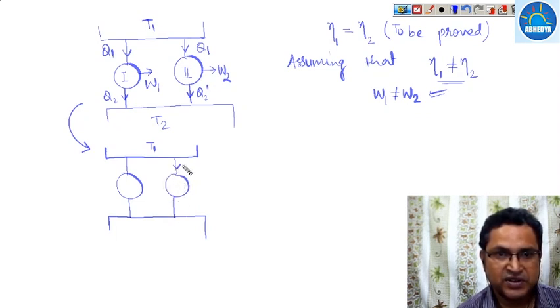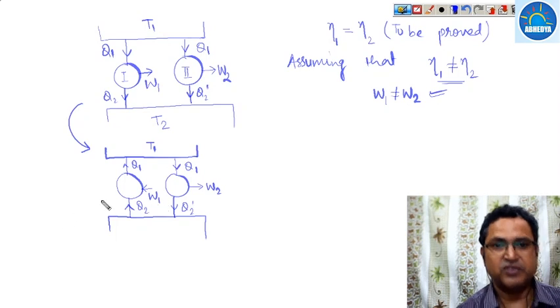So it is Q1, this is Q2 dash. This produces W2, and the reversed engine takes Q2, gives Q1, and consumes W1 work.